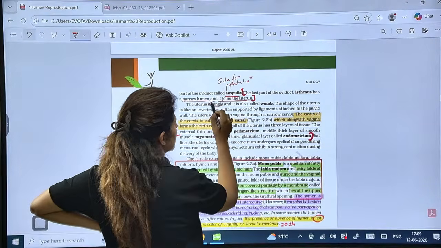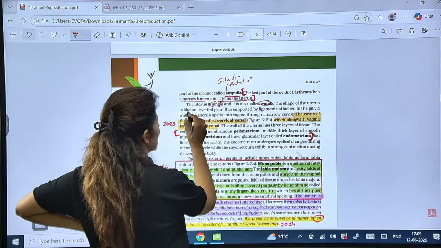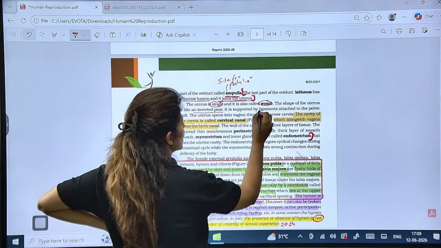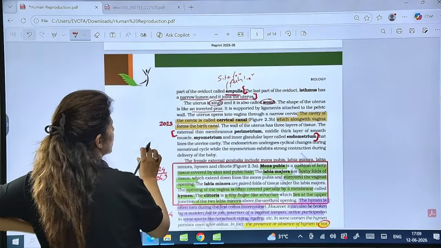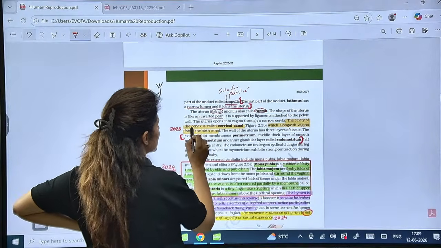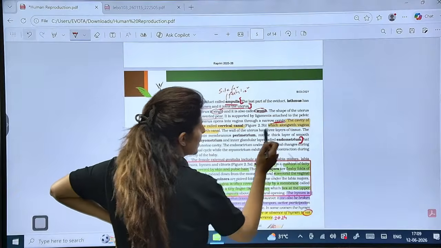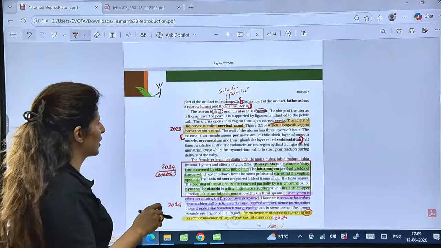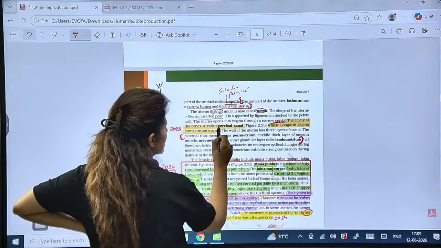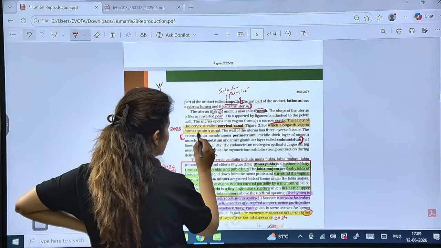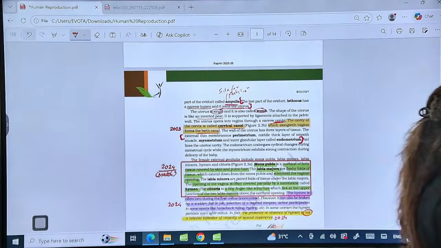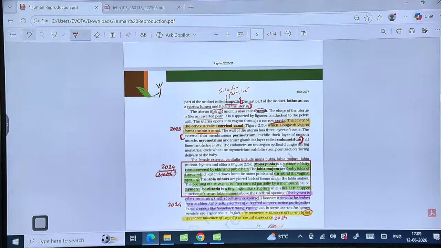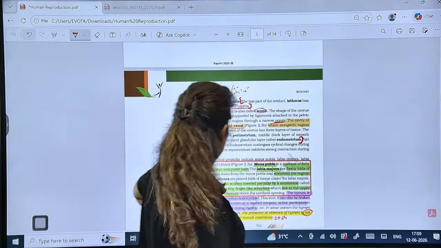So the uterus is single, also known as womb, also known as hystera. It is inverted pear shaped, supported by ligaments attached to the pelvic, and opens into the vagina through a narrow cervix. Is that clear? Now, the cervix is the posterior part of the uterus itself, right? The cavity of the cervix is called the cervical canal. Along with the vaginal canal, it is known as the birth canal. This was asked in 2023, just the composition of the birth canal. Is that clear? Please tell me these points are clear.